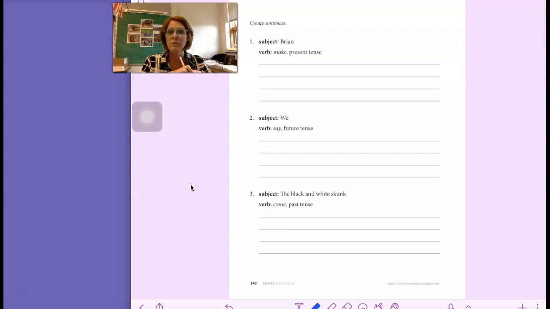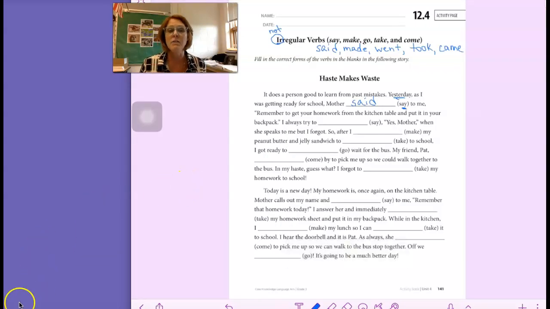They've given you some information for 3 sentences. So in number 1, the subject is Brian. So Brian is who the sentence is about. The verb you're going to use is make in the present tense. Okay? So you might add an S to that word or you might keep it make. You need to decide that. Number 2, the subject is we and the verb is say in the future tense. Number 3, the subject is the black and white skunk, and the verb is come in the past tense. So make sure you do and submit both sides of 12.4.